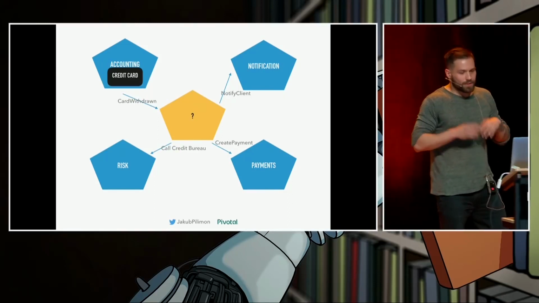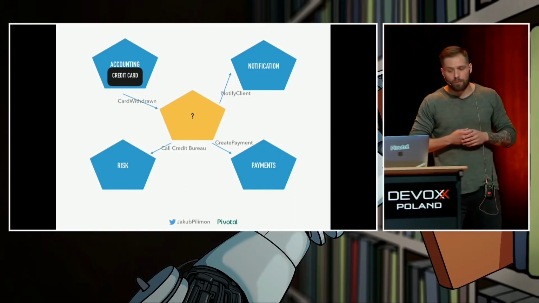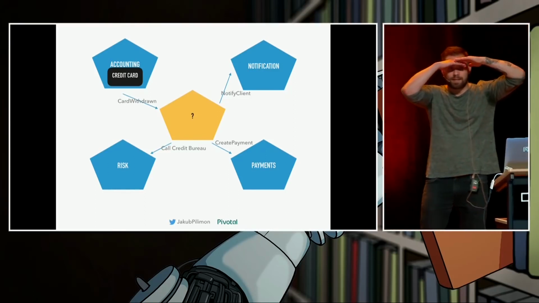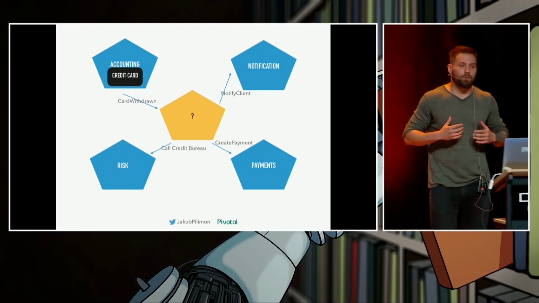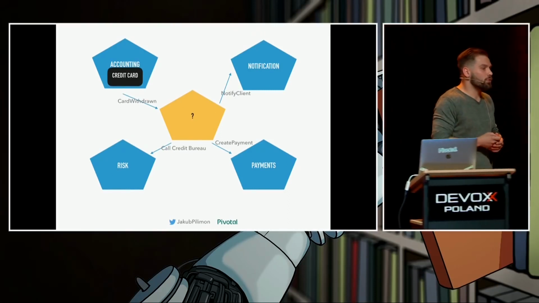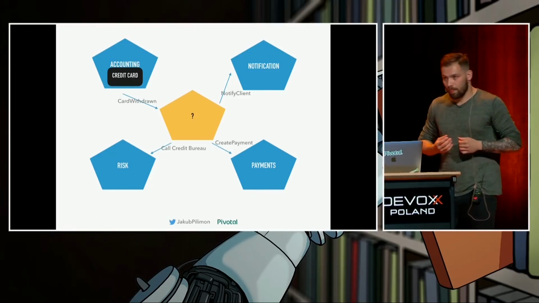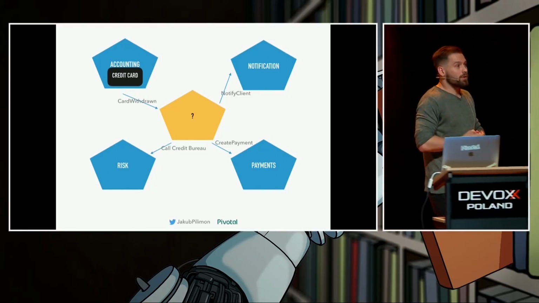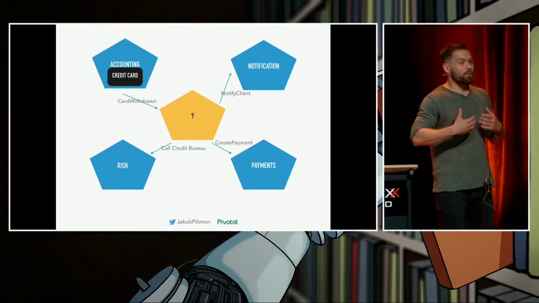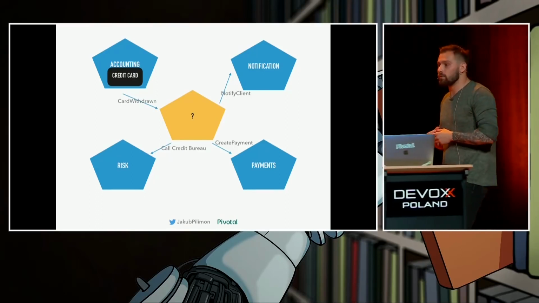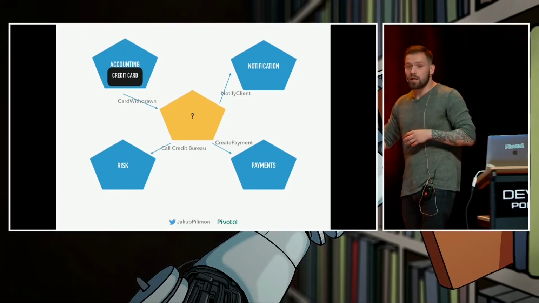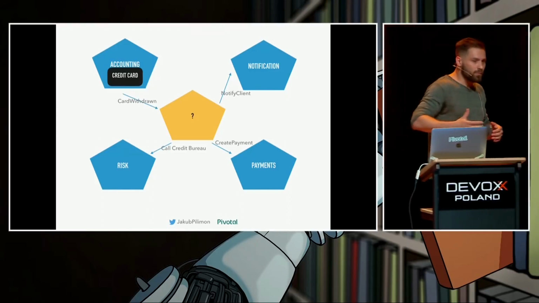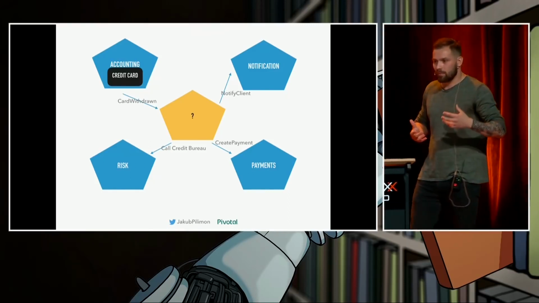So now we are going to develop this yellow guy, and we are going to use Spring Cloud Stream. Who's heard about Spring Cloud Stream? So basically, it's a neat abstraction for Spring Boot applications that want to talk with each other via messaging infrastructure. The beauty of this tool is that it operates on an abstraction of channels. So we don't talk about Kafka or about RabbitMQ in our code. We talk about channels, and the specific channel will be bound to a specific destination based on auto-configuration. So if I have the RabbitMQ binder on the classpath, it will bind to a RabbitMQ exchange. If it's the Kafka binder, it's going to be a Kafka topic.